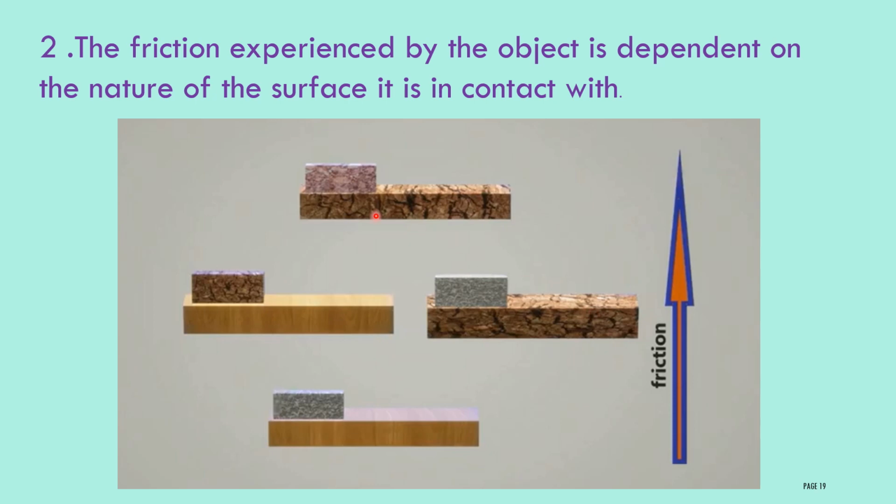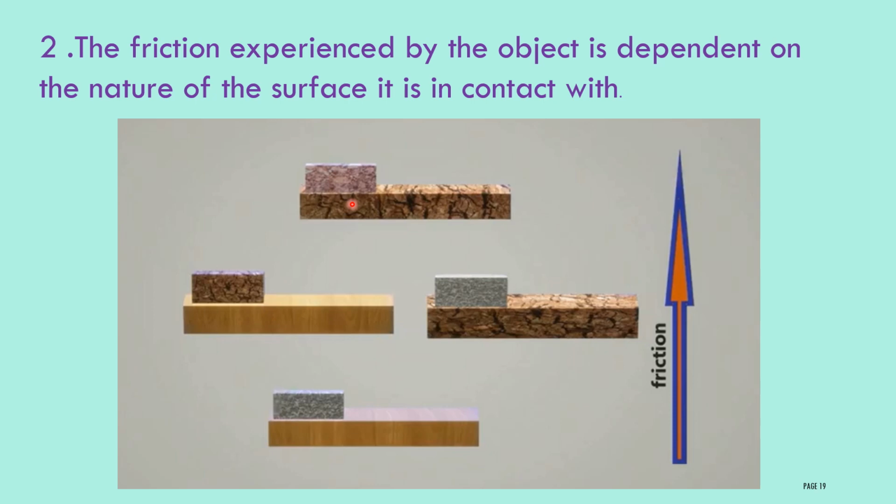Then consider the third case. Here the surface of the object and the surface itself both are rough. When the two surfaces are rough, then the irregularities will be more, then interlocking will be more compared to these two cases. Then in this case you have to apply more force to make the object move, and here it will possess more frictional force.